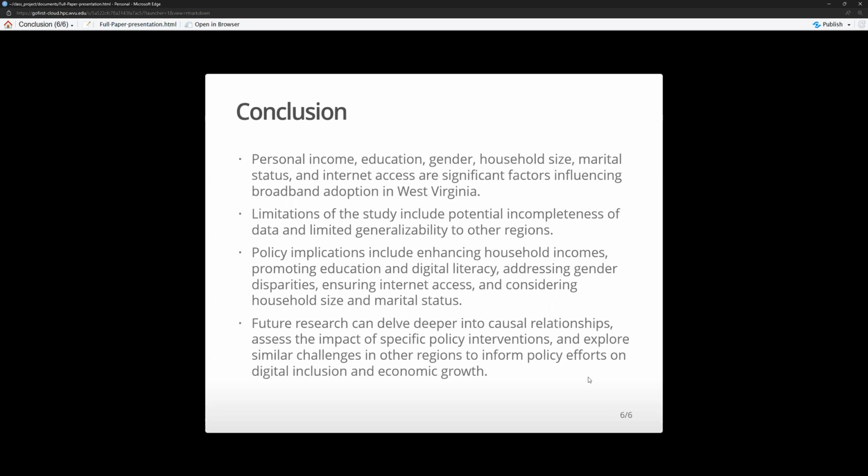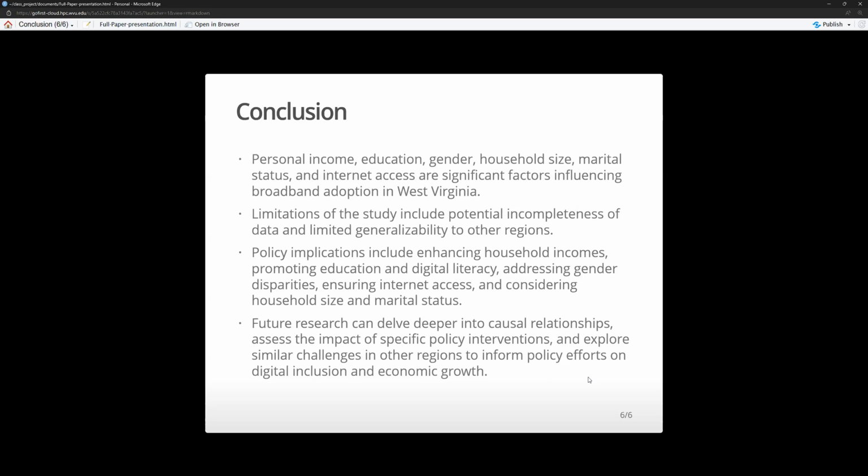Some policy implications include enhancing household incomes. Finding ways to generate more income for West Virginians would increase high-speed internet adoption. Promoting education and digital literacy is also important. If people want internet or they just have a higher education, which leads to more income, that would lead to increased adoption of high-speed internet.